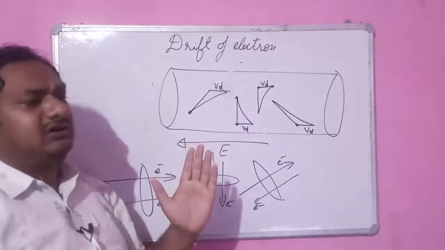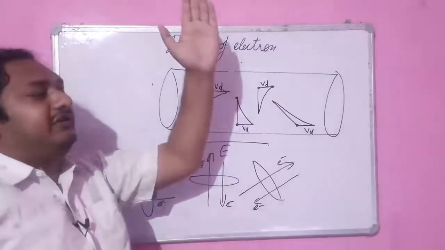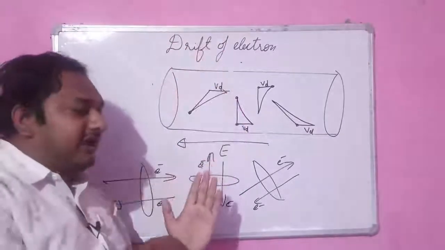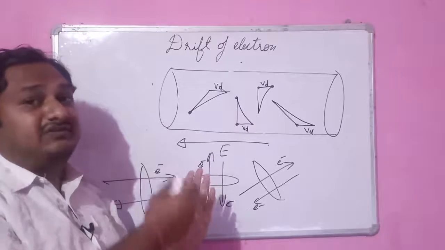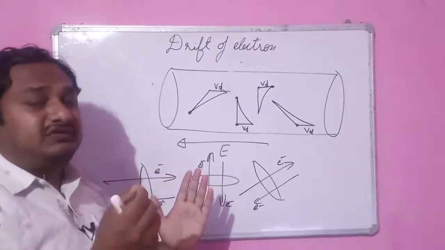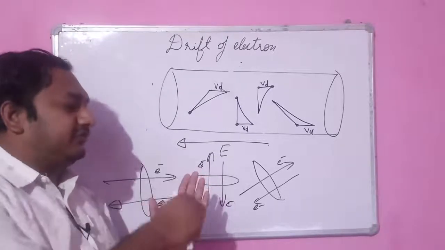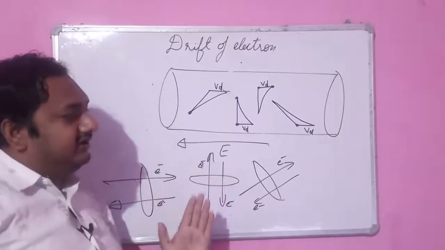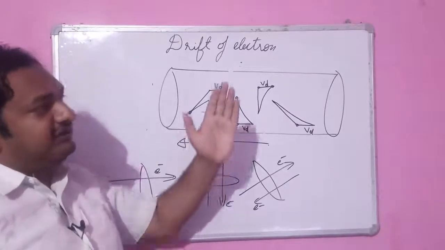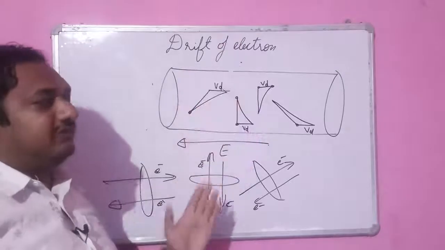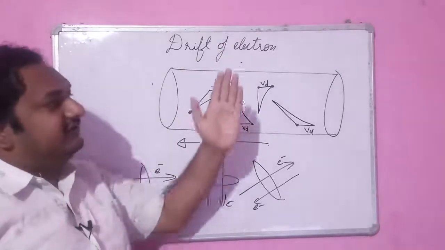But whenever the field is applied, this electron will face some force. The electric field applies some force. So it will go straight but slightly deviated from its path.